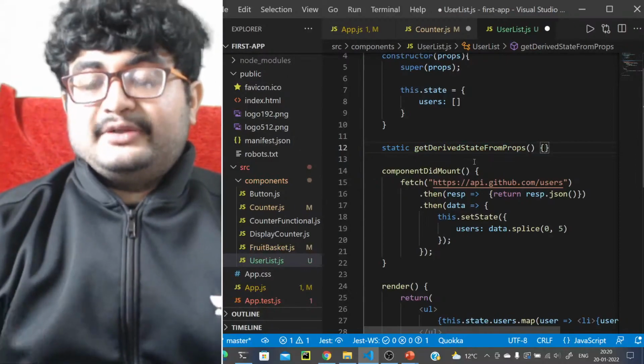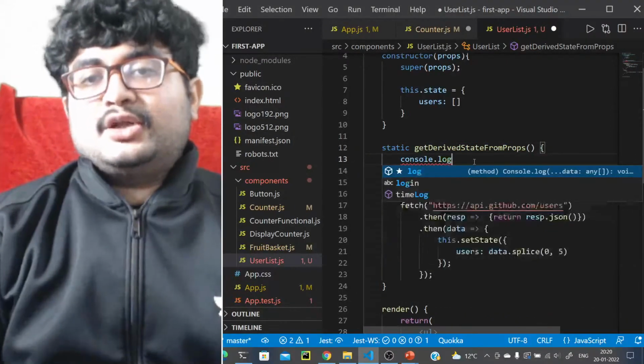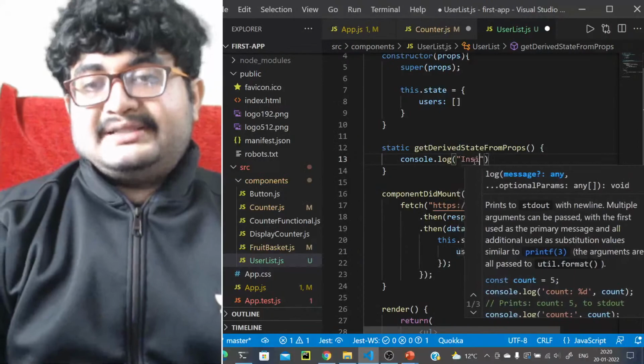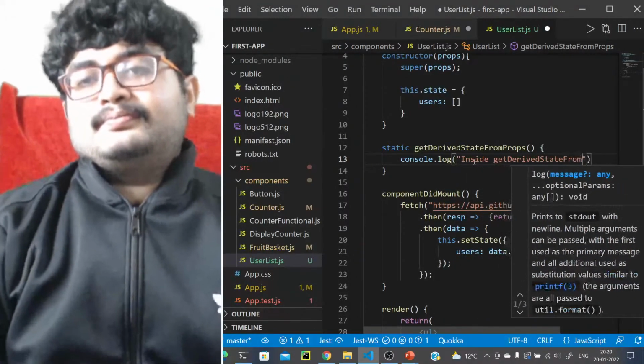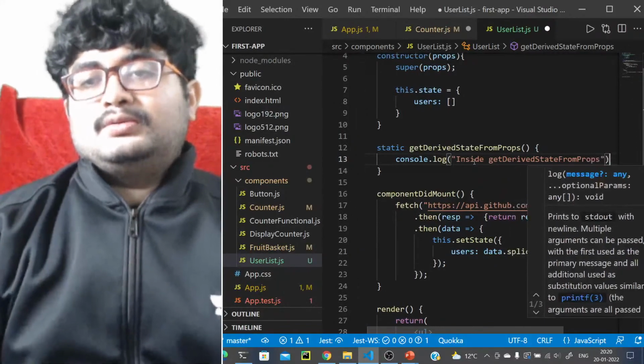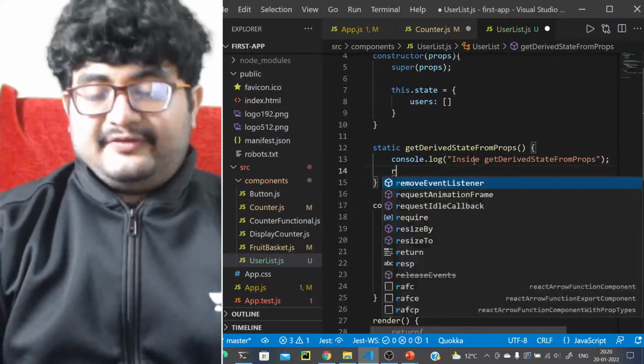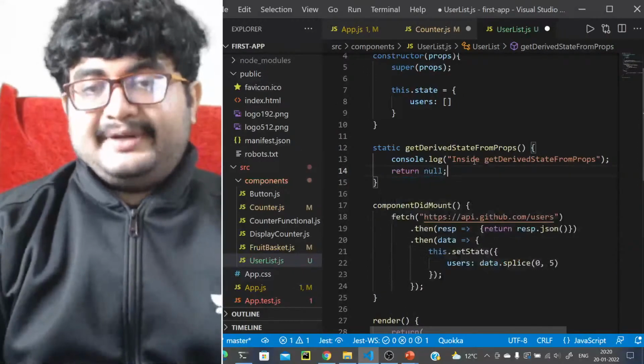It receives something, we don't care about that, but let's just do a console.log inside getDerivedStateFromProps. And we'll return null from there because we don't want to do any state updates.